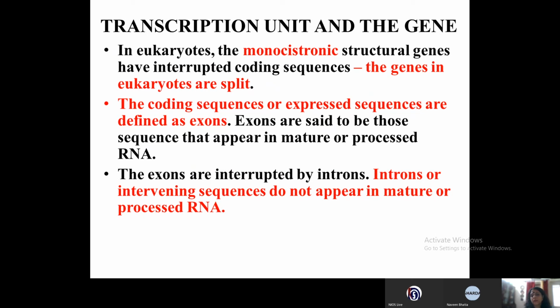Exons are the expressed sequences, and introns are the intervening sequences. Exons are those sequences that appear in mature or processed RNA, and introns or intervening sequences do not appear in the mature or processed RNA.